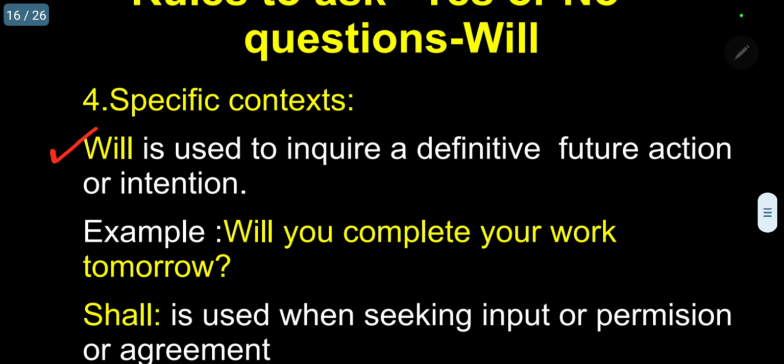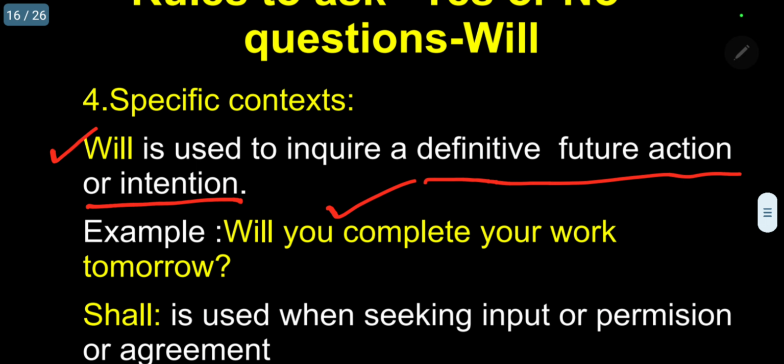Will is used to inquire about a definite future action or intention. Example, question. Will you complete your work tomorrow? What will be my answer?